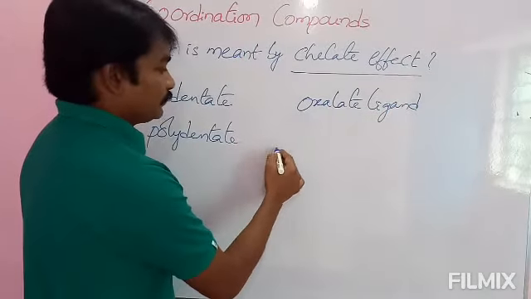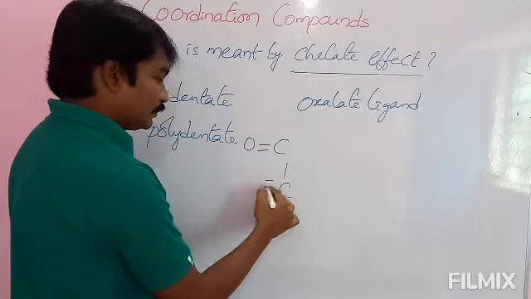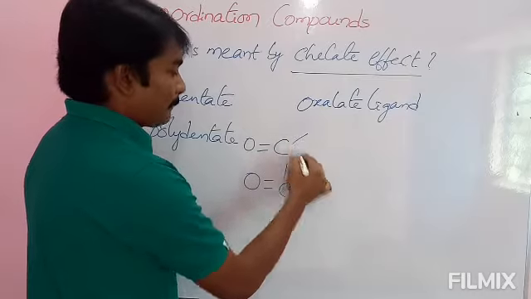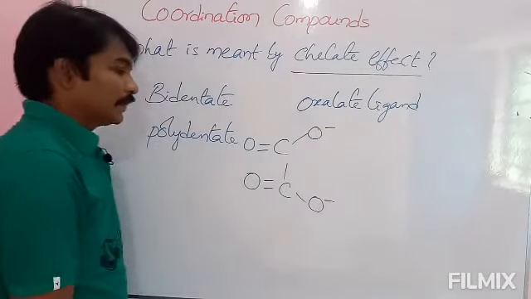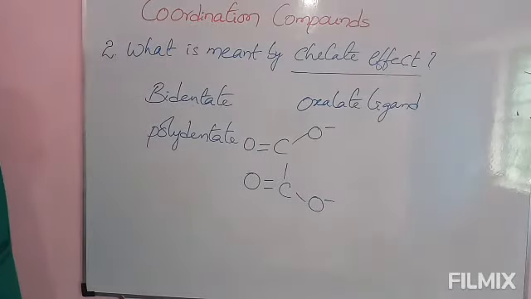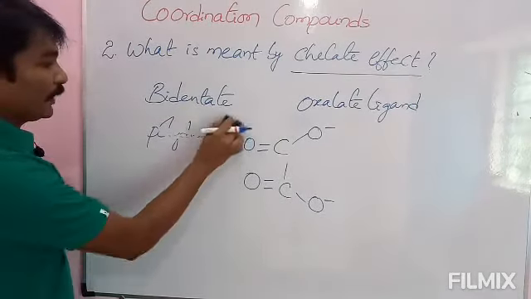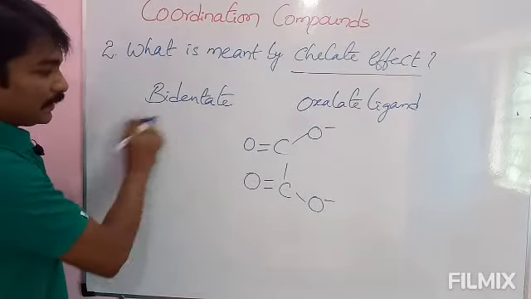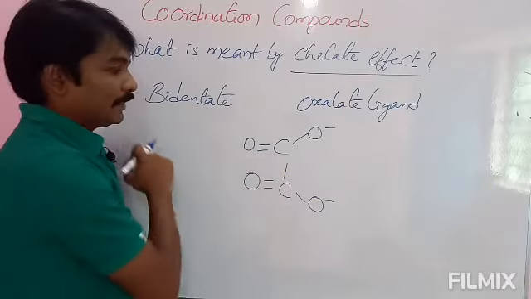See here, the oxalate ion is there, and it has two sites, that's why it is called bidentate.